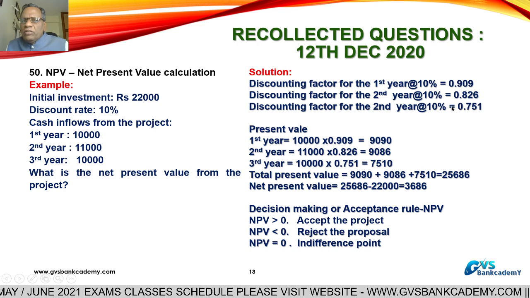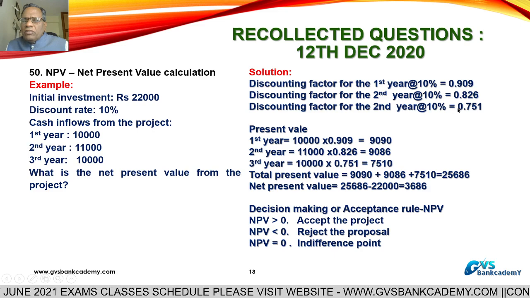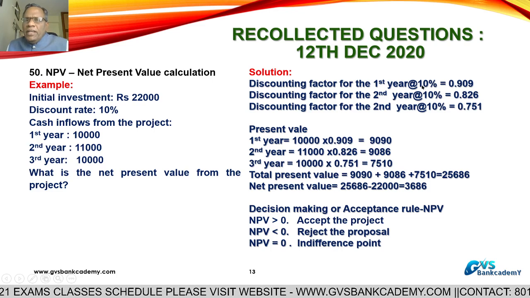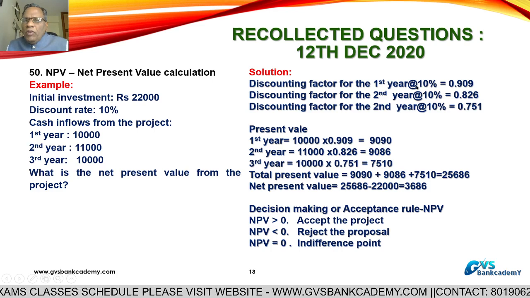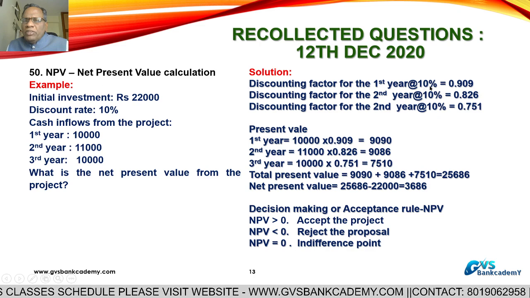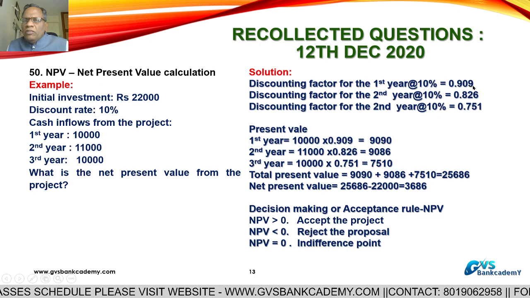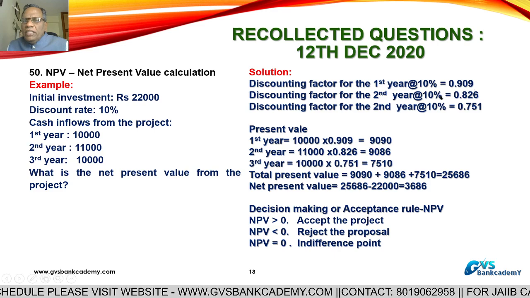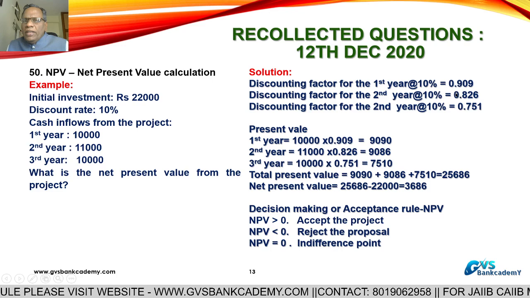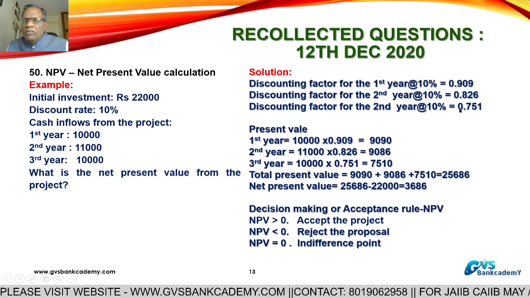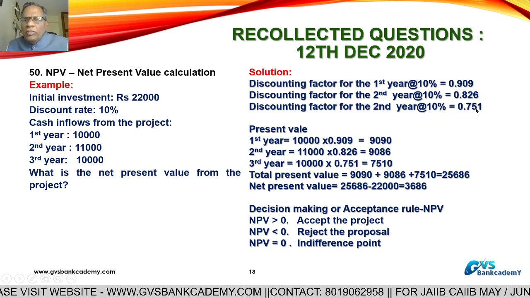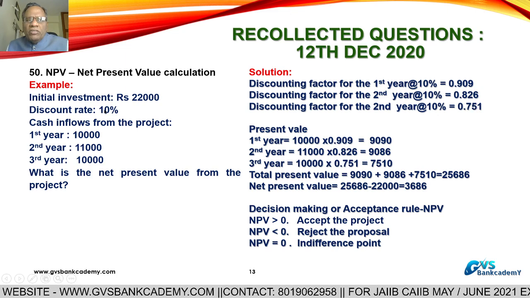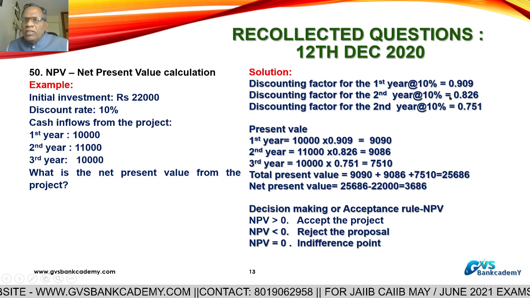Again press equals, then you will get the discounting factor for the third year, 0.751.